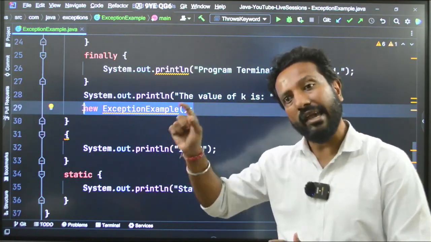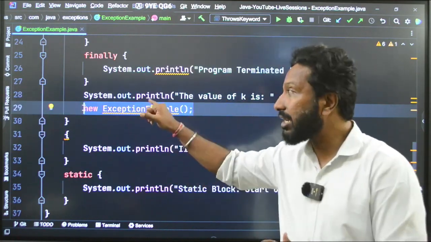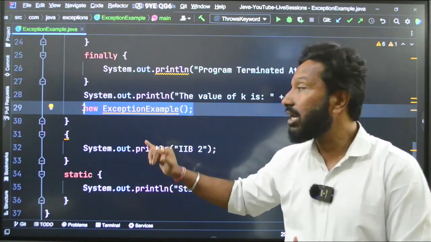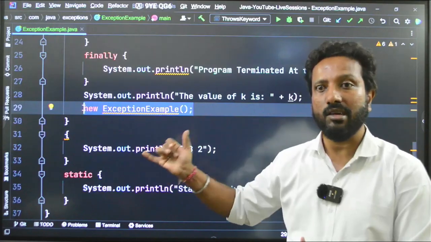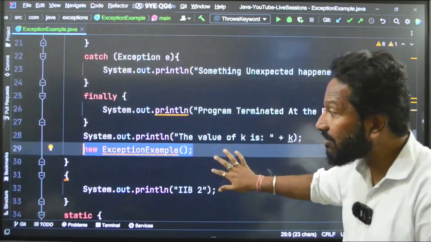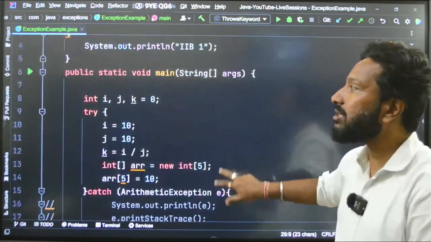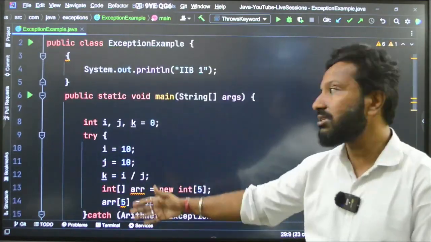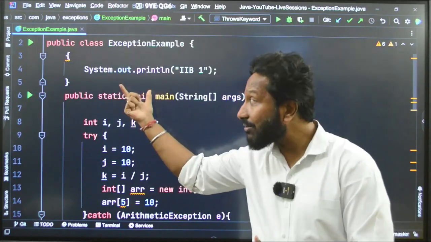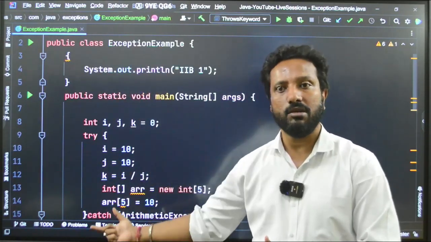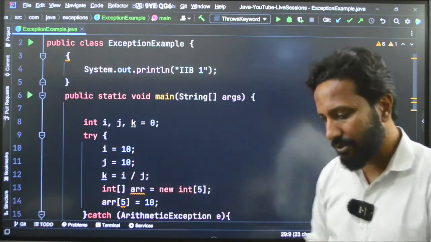So it is actually first the static block, then the constructor, and along with that the IIB will be coming. Okay. Then after that the main function will be coming. But also if you write this line in the beginning of the main method before even doing any operations, then IIB will come, after that anything in the main function will come. That thing you have to remember. Clear? So that is how it is working.